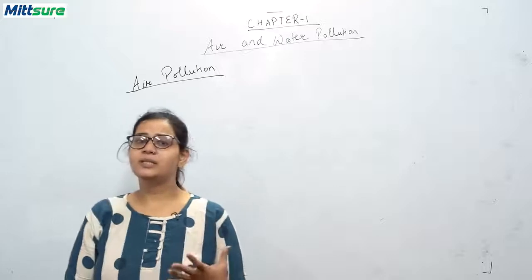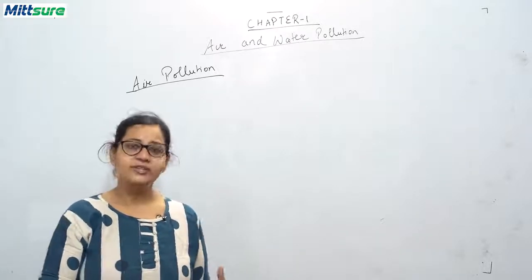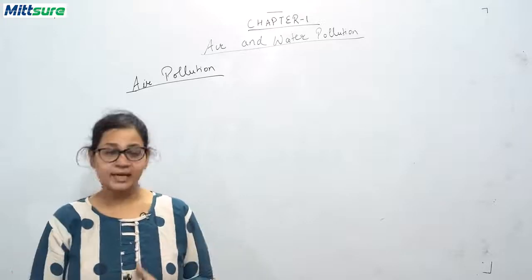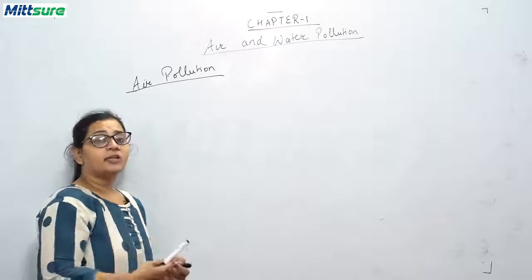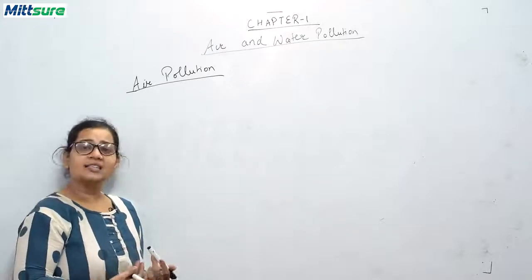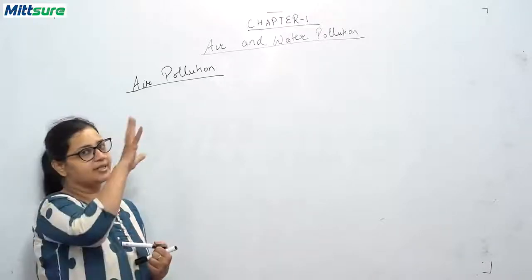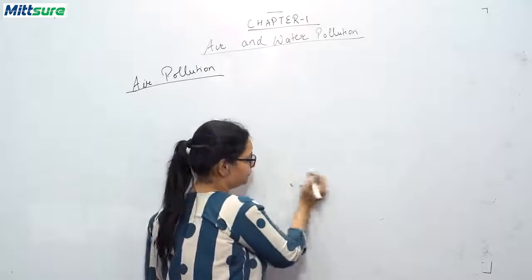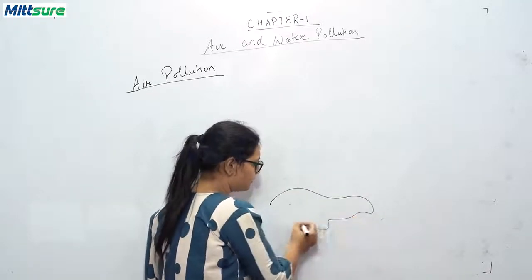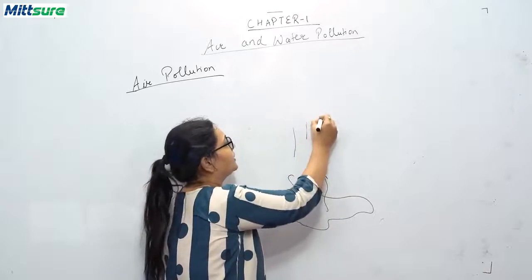Now, bacha, we'll be discussing acid rain. What is acid rain? When the sulfur dioxide and nitrogen oxide gases come in contact with water, they form sulfuric acid and nitric acid. And this sulfuric acid and nitric acid are present in our atmosphere. Now, what happens when this water evaporates and rises up?